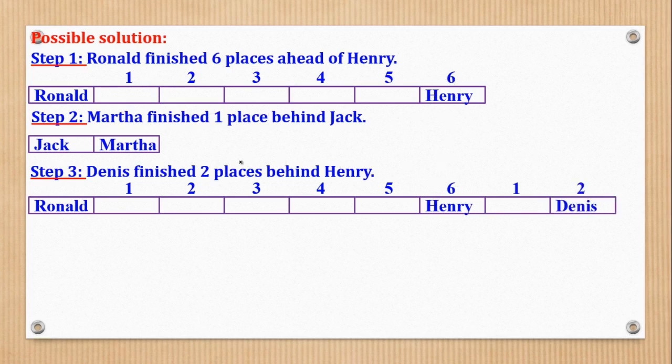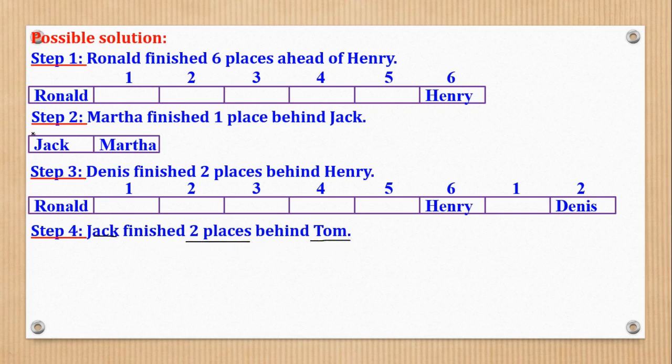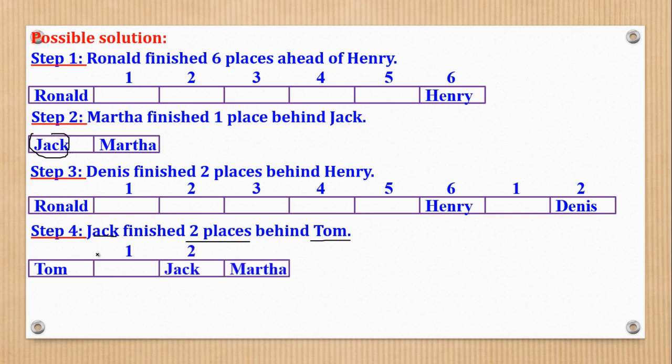So from here they said 2 places behind Henry, so you count 1, 2, and that is where Dennis is. Okay. Then the next statement said Jack finished 2 places behind Tom. The good thing is we have Jack here, so we are going to first redraw and then see where Tom is. So Jack is behind Tom. If Tom is here, you count 1, 2, and that's where Jack will be.